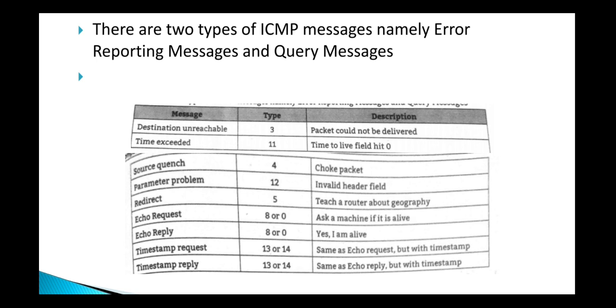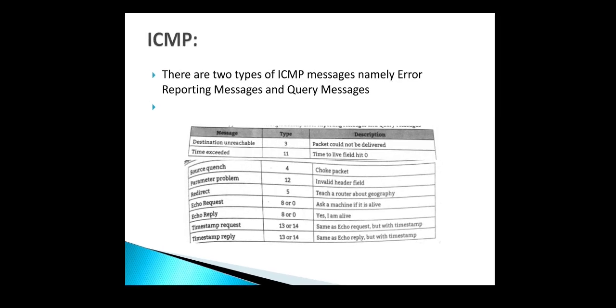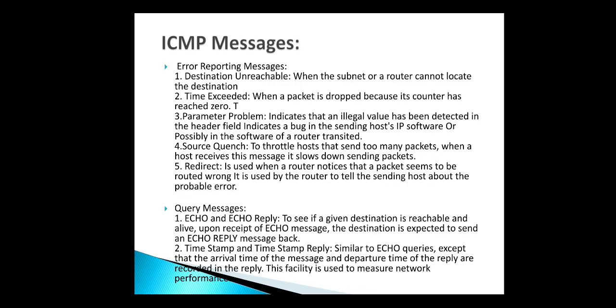Source quench, that is choke packet, meaning the packet was not transferred properly. Then parameter problem, that is invalid header field. Redirect, teach a router about geography. Echo request, echo reply, timestamp request and timestamp reply. All these are the messages; some are error reporting messages and some are query messages.